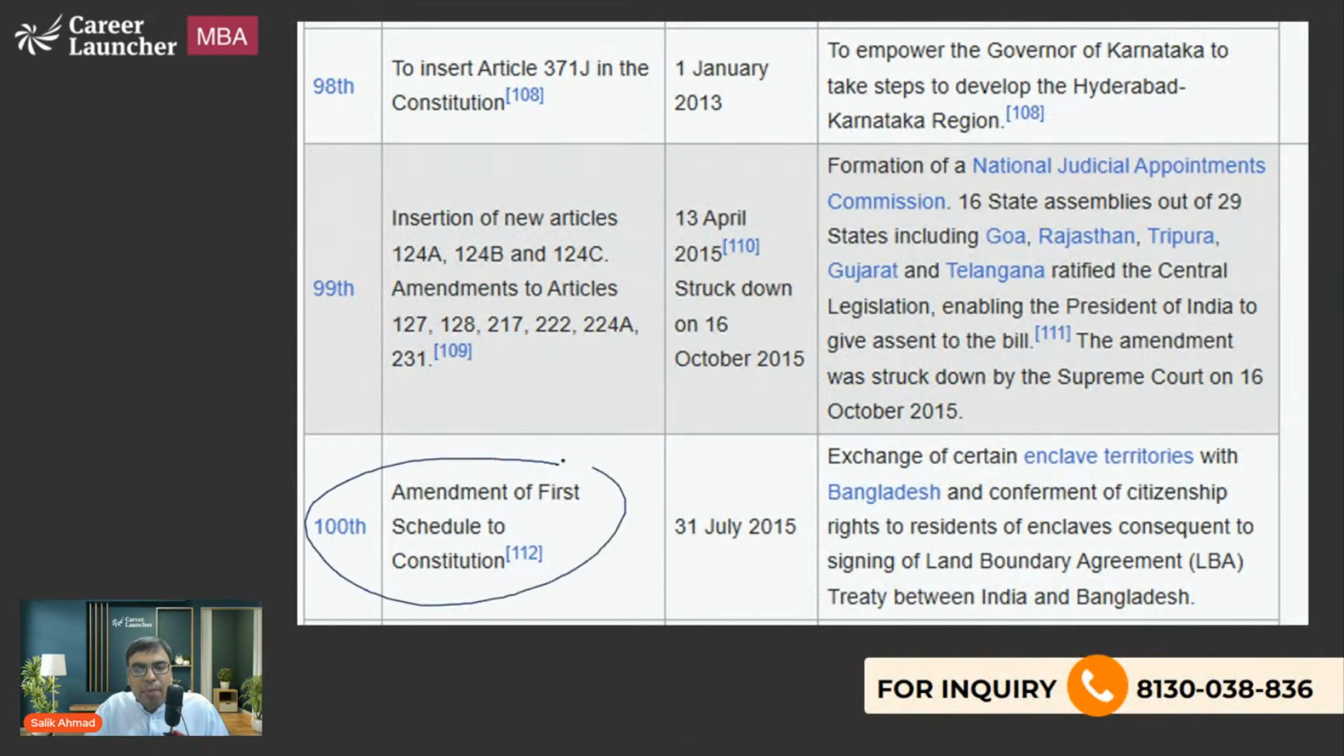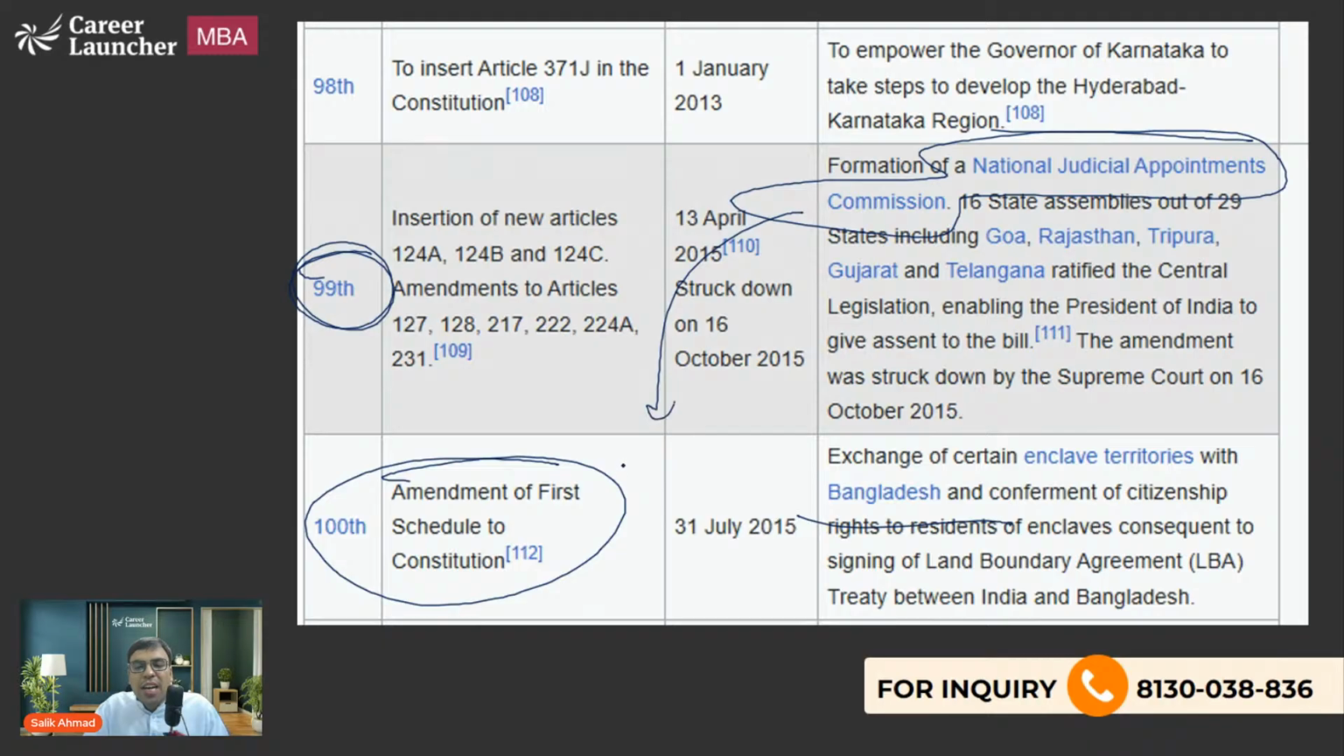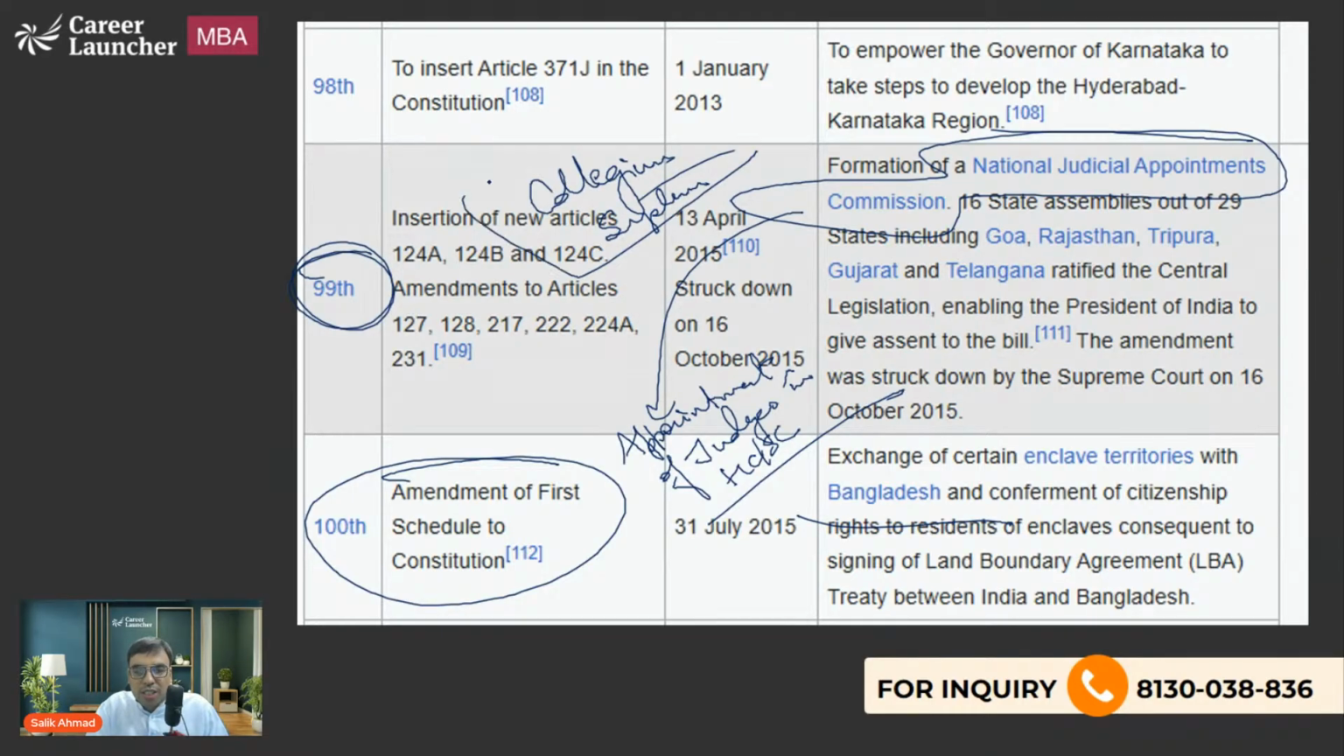Then the 100th Amendment was related to the land boundary agreement with Bangladesh. And this is very important: the 99th Amendment is related to the National Judicial Appointments Commission. This was related to the appointment of judges in High Courts and the Supreme Court. However, the matter was struck down by the Supreme Court, and today we still have a collegium system for the appointment of High Court and Supreme Court judges.